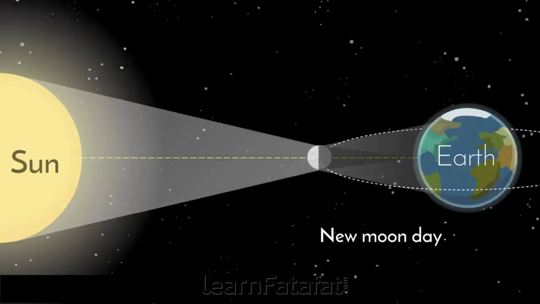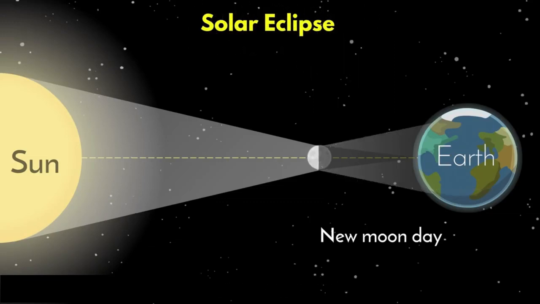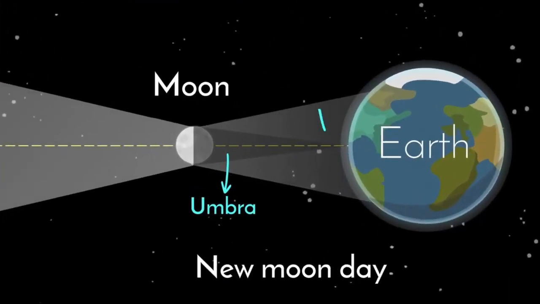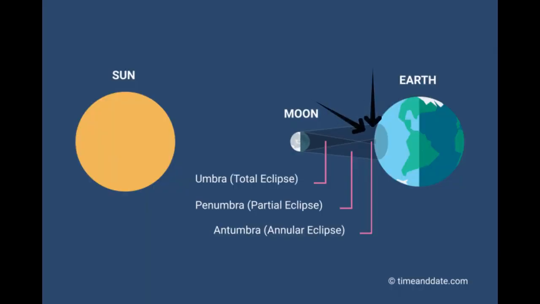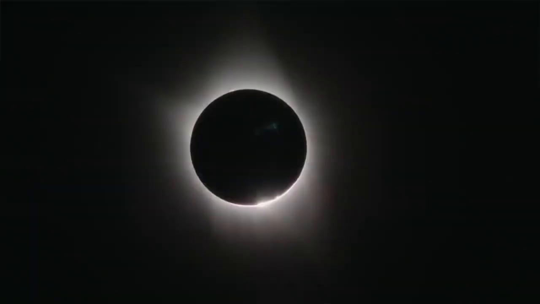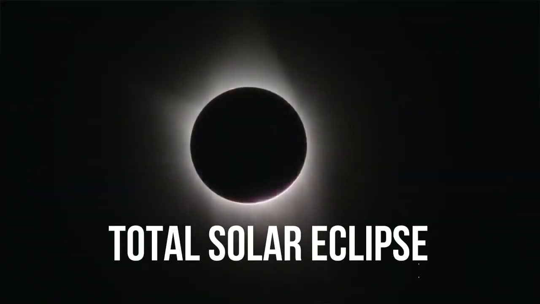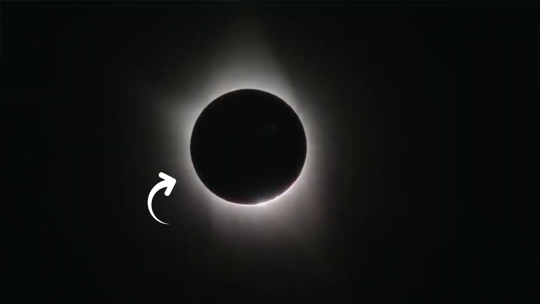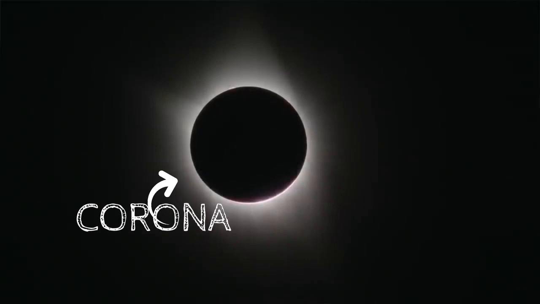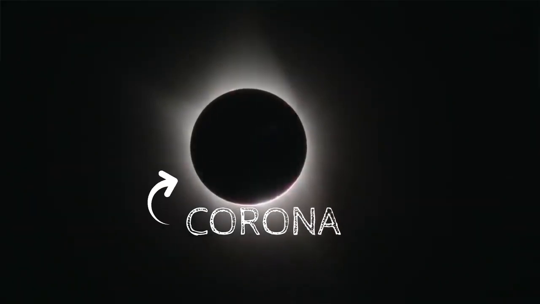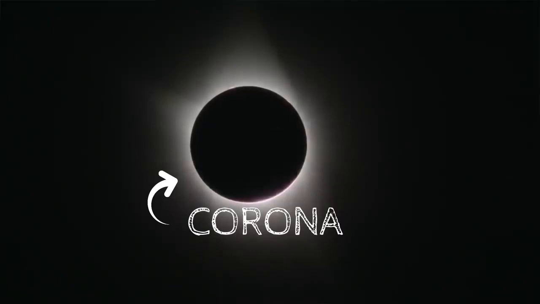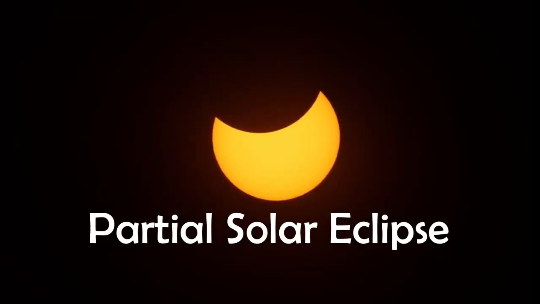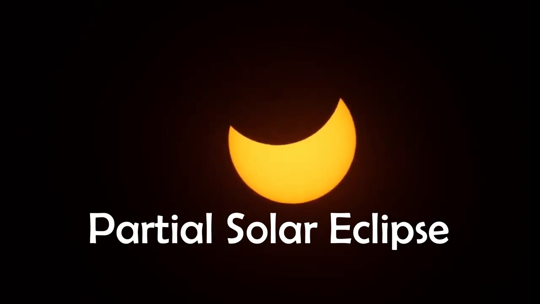During the solar eclipse, the moon forms three types of shadows on the earth, each of which gives us different types of eclipses: the umbra, penumbra, and antumbra. This is how a total solar eclipse looks. It can be viewed only from the umbral region of the shadow, which is obviously really small. The outer layer of the sun, which shows up during the eclipse, is called the corona, which is really interesting for scientists and various researchers.